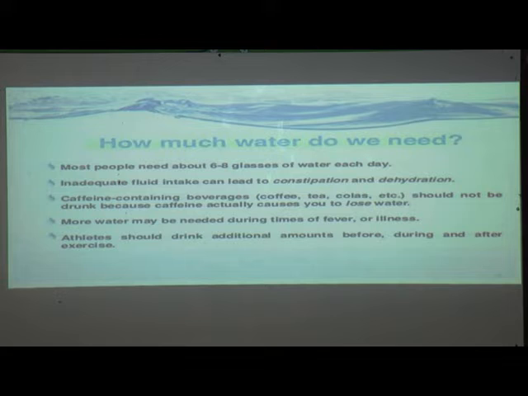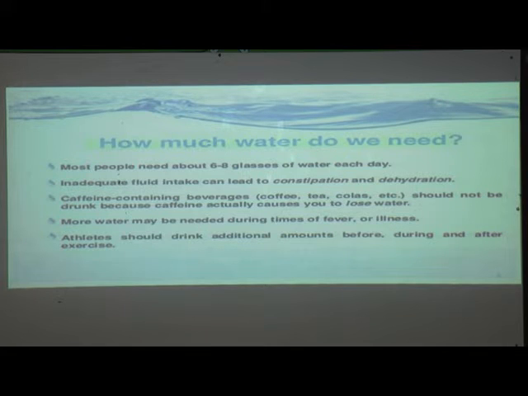So you have to drink about 6 to 8 glasses each day. Inadequate fluid intake can lead to constipation and dehydration.